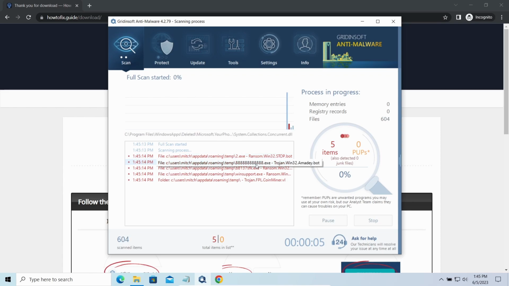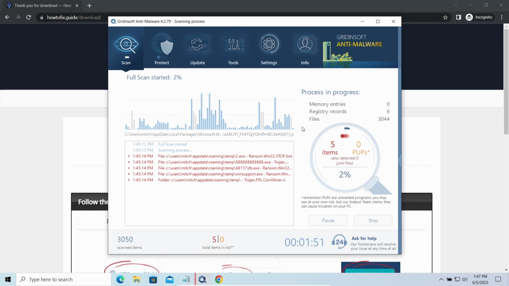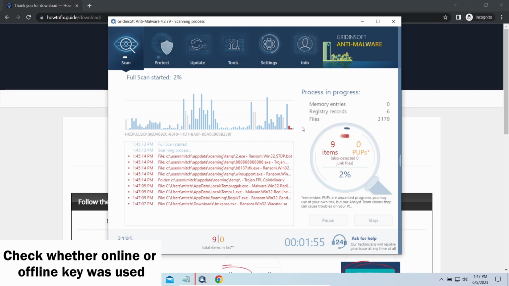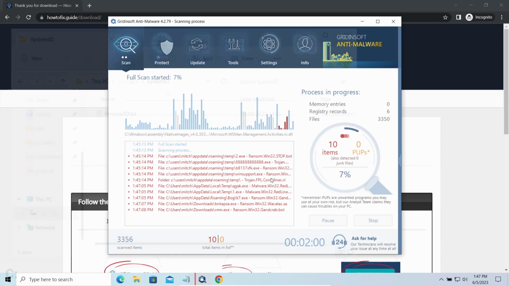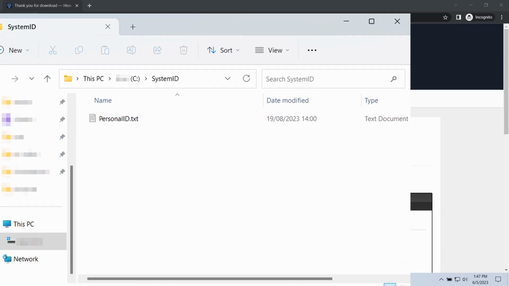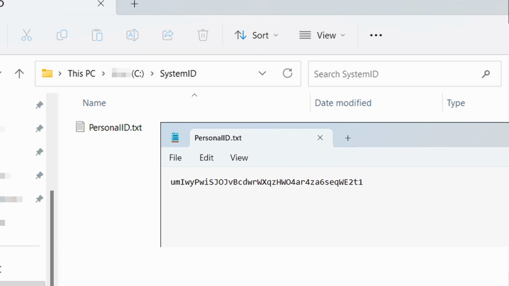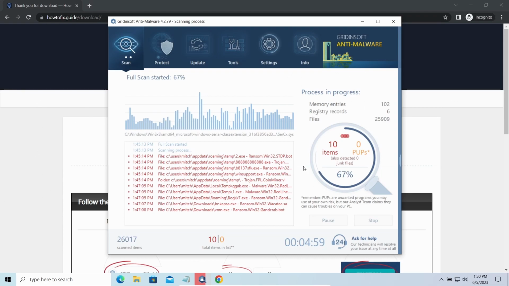Now let's discuss a more problematic side, file decryption. I recommend using the Anti-Malware Decryptor tool. It's a free software that is designed specifically to deal with encryption used by Stop ransomware. However, before making any steps here, you need to check whether files are ciphered with an online or offline key. To check the key type, go to the System ID folder in your system directory and find the personal ID.txt file. This folder and all entries in it are created by ransomware in the process of encryption to store some details regarding the attacked system.